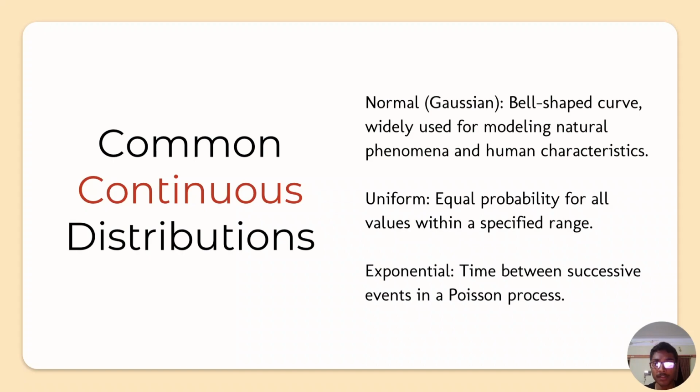Next up we have common continuous distributions. Here we have three types: the normal or Gaussian, the uniform, and the exponential. What is the normal Gaussian? The normal Gaussian is a bell-shaped curve, which is widely used for modeling natural phenomena and human characteristics. When it comes to uniform, there is equal probability for all values within a range. And we have the exponential, the time between successive events in a Poisson process, which can be classified under the common continuous distributions.